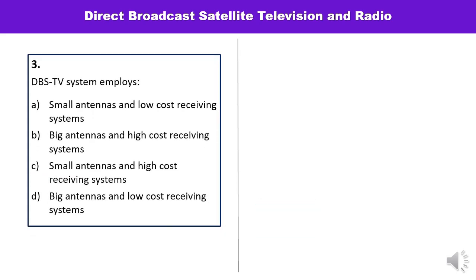Question number 3 is, DBS TV system employs, 4 options have been given: small antennas, low cost receiving system; big antennas, high cost receiving system; small antennas, high cost; and big. So DBS system employs small antennas with low cost receiving systems. Answer is A.